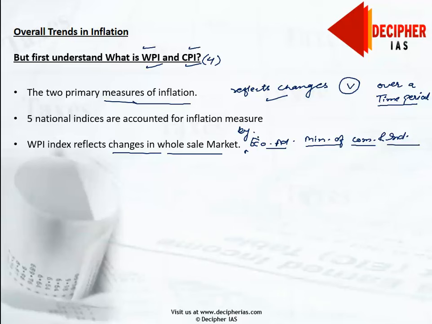Further, the data of WPI is monitored and updated on a weekly basis. And it takes into account 676 items in case of India.